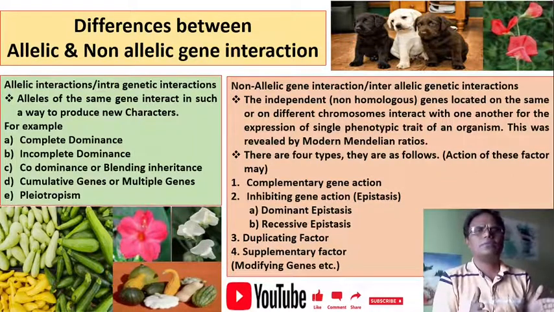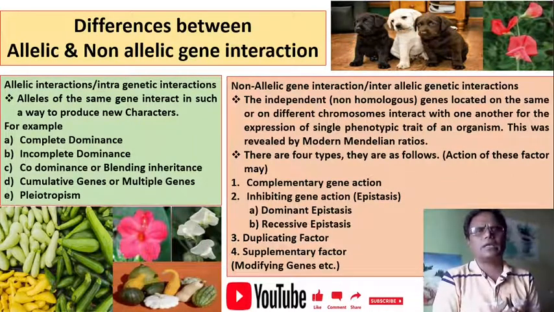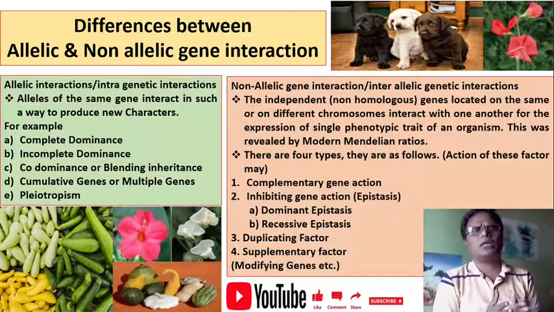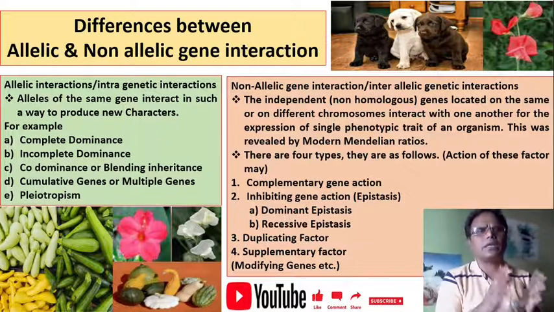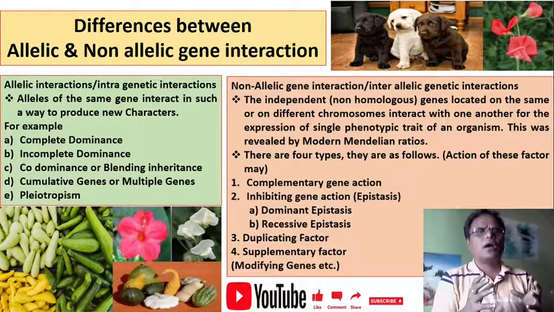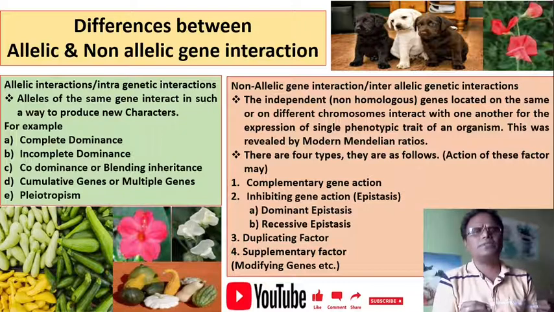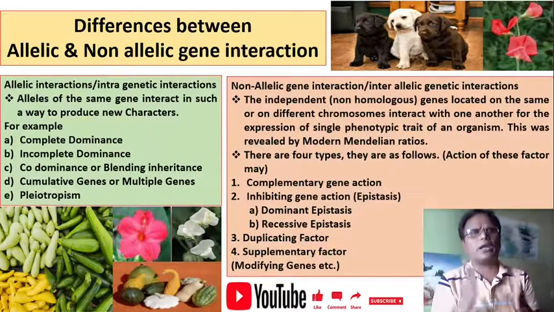Then what is allelic interaction? Allelic interaction is also known as intragenic interaction. Alleles of the same gene interact in such a way as to produce new characters. Such gene interaction is known as allelic interaction or intragenic interaction.